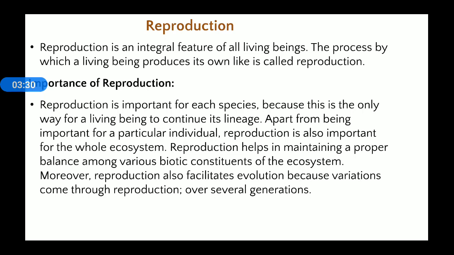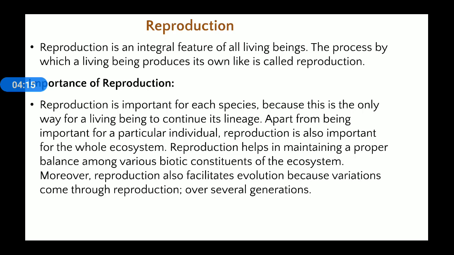Next, the second important point is that reproduction is also important to maintain the whole ecosystem. If organisms reproduce, new individuals are formed, and these will add stability in the ecosystem. Suppose plants reproduce, then new plants are formed, and from plants we obtain food. In the same way, other animals also obtain food from plants. Next, the third important point: reproduction helps in maintaining a proper balance among the various biotic constituents of the ecosystem.